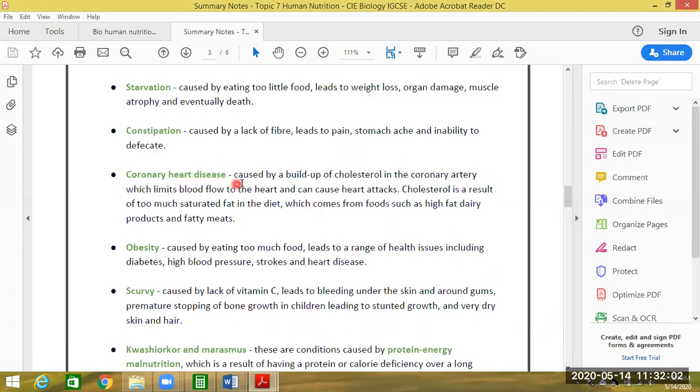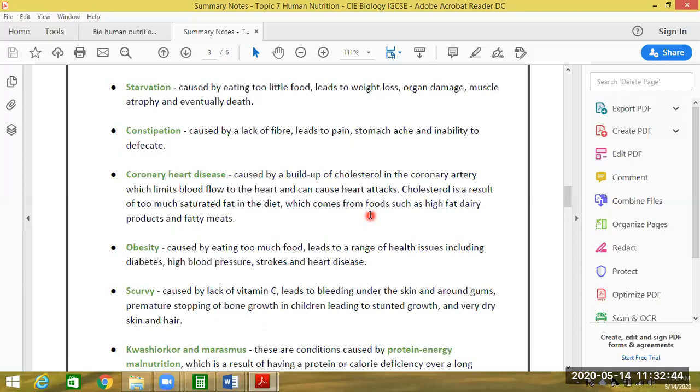Coronary heart disease. It is caused by the buildup of cholesterol in the coronary artery, which limits blood flow to the heart and causes heart attacks. Cholesterol is a result of too much saturated fat in the diet, which comes from foods such as high-fat dairy products and fatty meats. So, coronary heart disease is a disease caused by cholesterol. If the cholesterol levels are high in the coronary artery, it will restrict the blood flow to the heart, and it will cause heart attacks. The blood will not flow properly to the heart from the coronary artery.